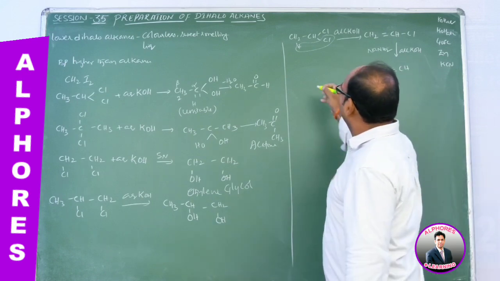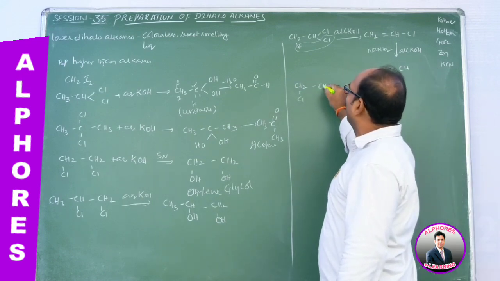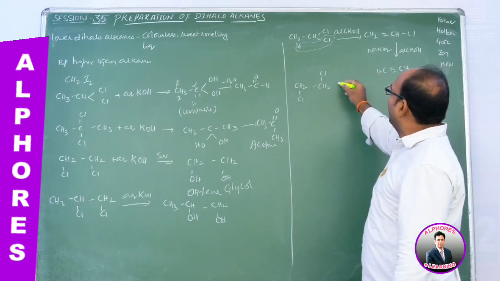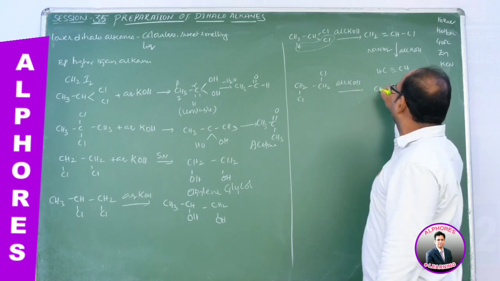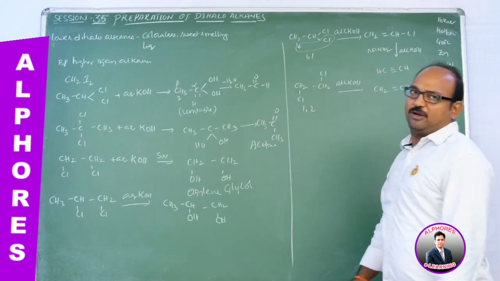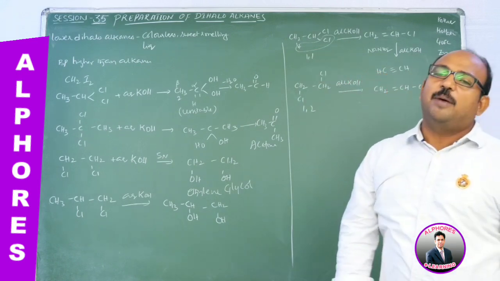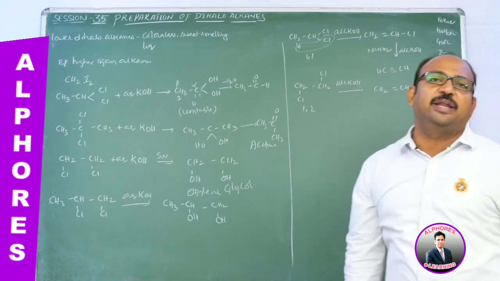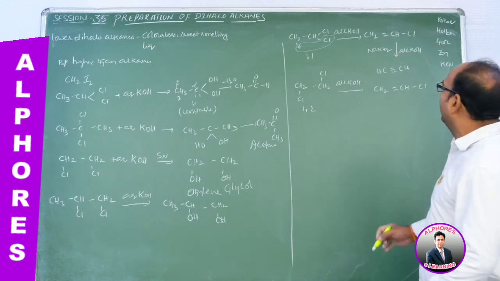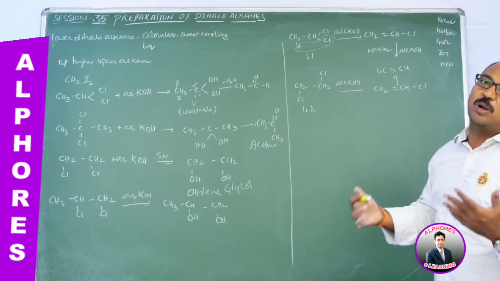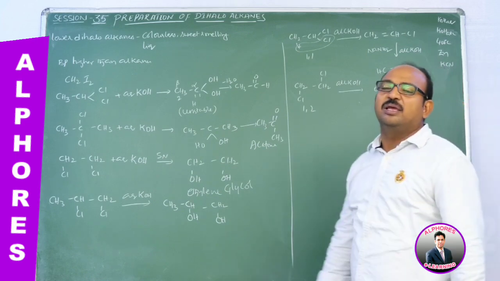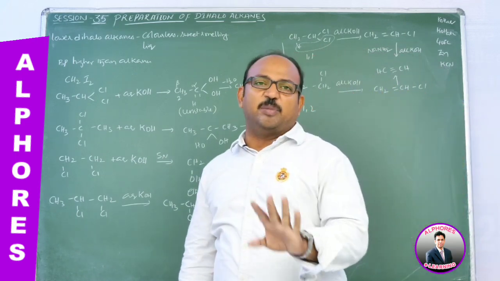And if you consider 1,2-dichloroethane, upon treatment with alcoholic KOH, again you get the product vinyl chloride. See here, either 1,1-dichloro or 1,2-dichloroethane, either of these two upon dehydrohalogenation gives the intermediate vinyl chloride. From that vinyl chloride, if you do one more dehydrohalogenation, we again get acetylene. Whatever the starting substrate, the products remain the same.